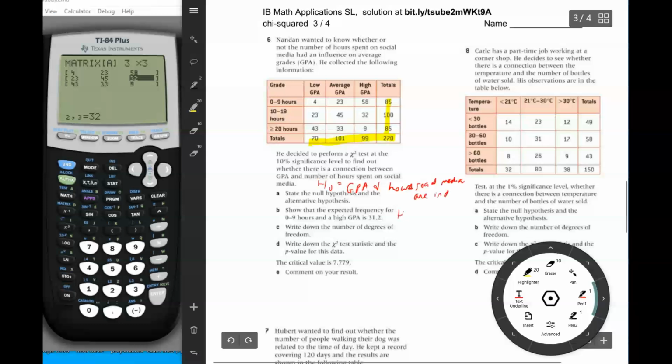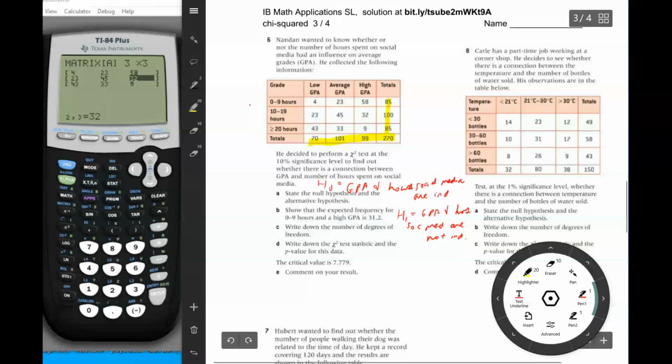And the alternative hypothesis, of course, is GPA and hours of social media are not independent. Okay?